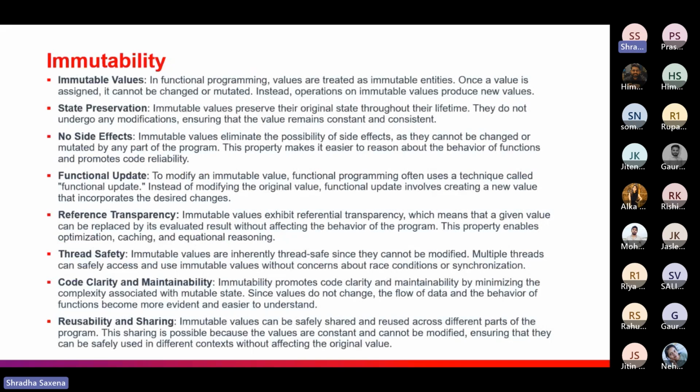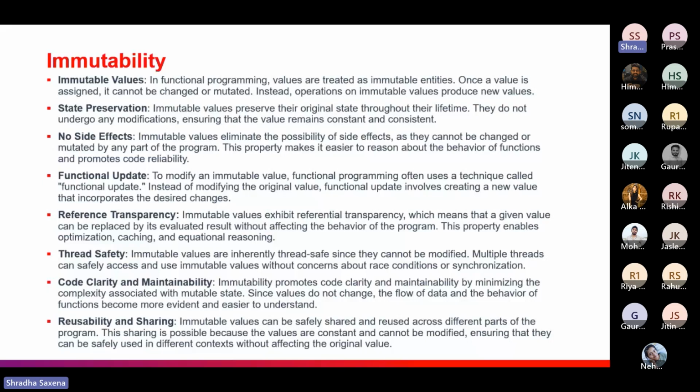This property makes it easier to reason about behavior. Functional updates: functional programming does not modify the original values. We keep them and produce updated values in our functions, but we do not update the actual values. Referential transparency: whatever reference we take, the whole functional program is transparent about it.